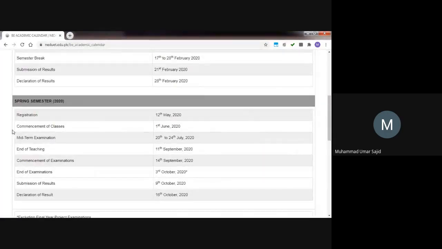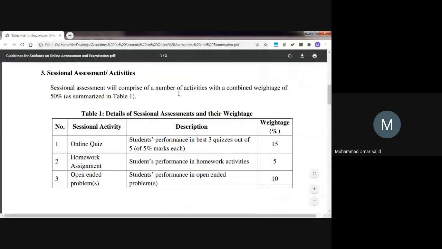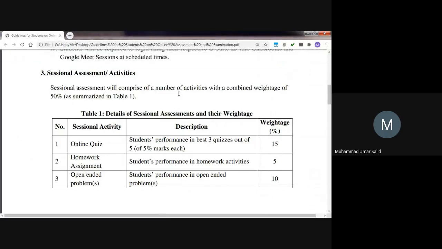As per academic calendar of NED University, it says from 20th to 24th July. Whatever, check the calendar which is notified by your class advisor, and check the calendar of the university. But I think it's on 20th July. I'm not so sure about it, but as per academic calendar, it's 20th July. If your class advisor has said it's from whatever date you are saying, then go with that. But that will be announced properly on the university website.